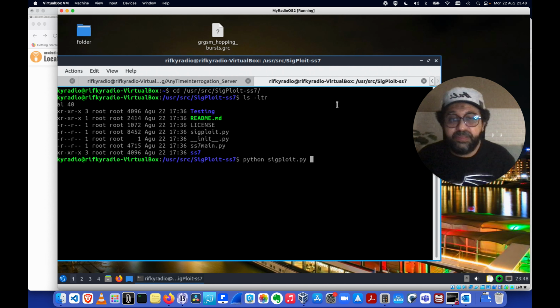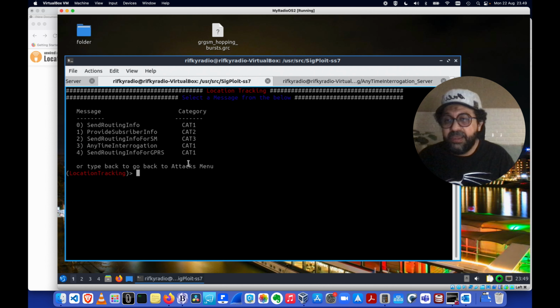And then from this one, I will just open SIGPloit again, and then I will choose SS7 0, location tracking. Anytime interrogations will give you the anytime result, like the location info, and where the cell identity resides for this number. Okay, we will just start now.